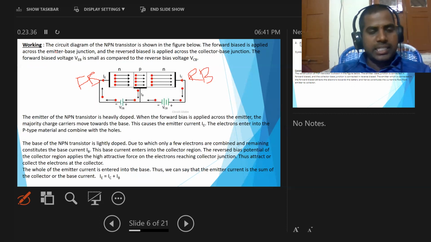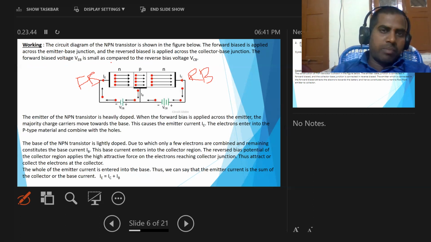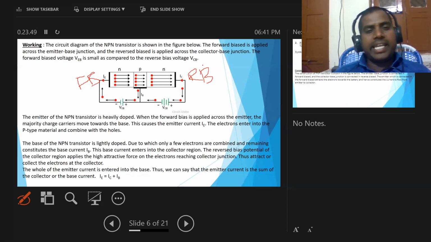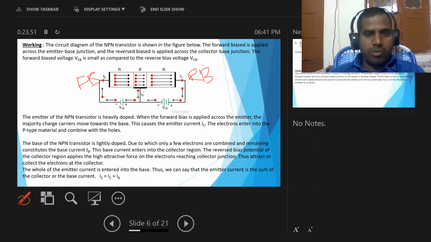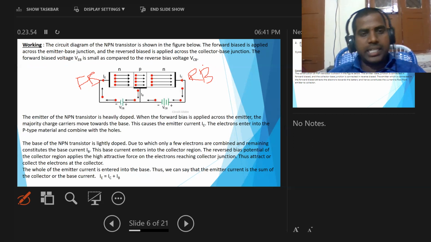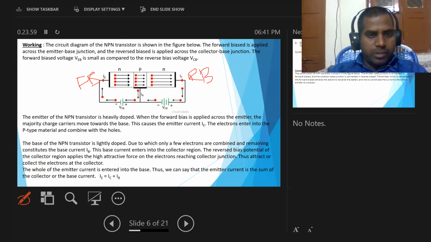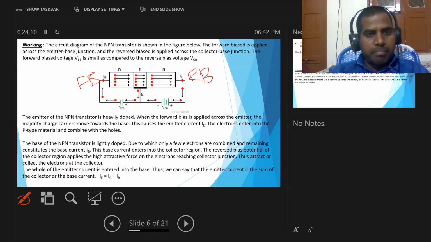So in this case, the forward voltage VEB is small as compared to the reverse bias voltage, that is VCB. That means input voltage is smaller than output voltage. This is the circuit diagram. So VEB is the battery. It is the potential or voltage across the emitter base junction, and VCB is the voltage across the base collector junction, that is the output region.